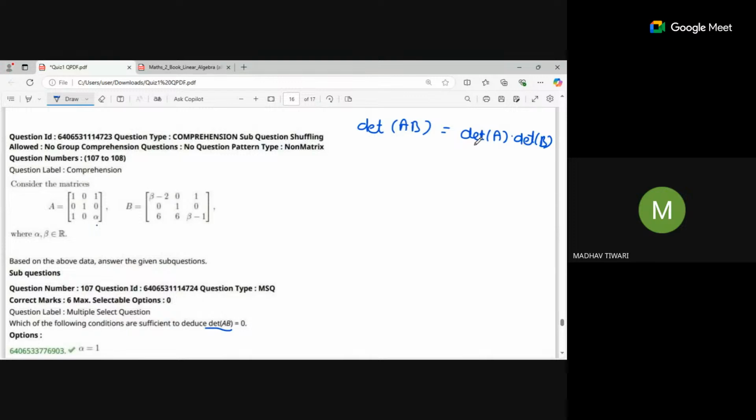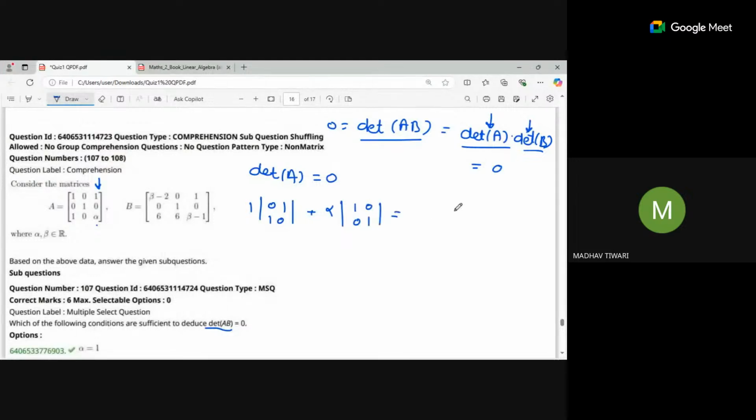Okay. So if determinant of AB is equal to 0, then determinant of A times determinant of B is also 0. So either determinant of A is 0 or determinant of B is 0. Firstly, let's think that determinant of A is 0. Then let's find out determinant of A. Suppose I am expanding with respect to this third column. So 1 times the determinant 0, 1, 1, 0 plus alpha times the determinant 1, 0, 0, 1, right?